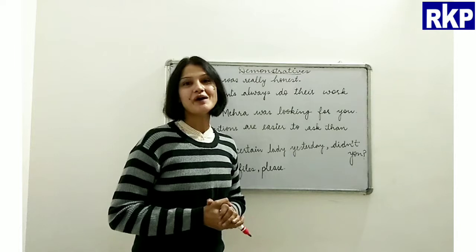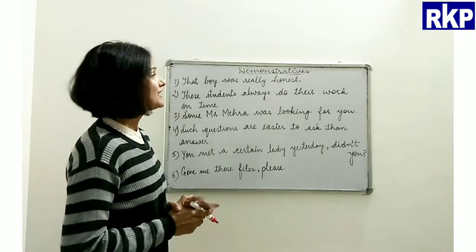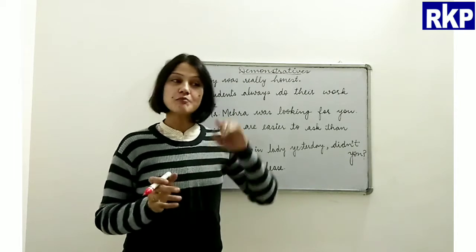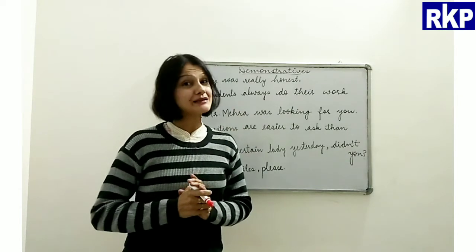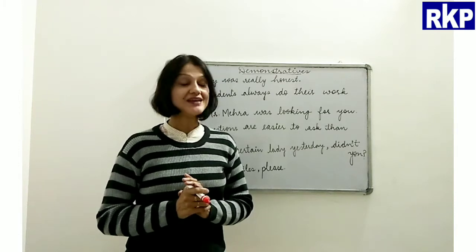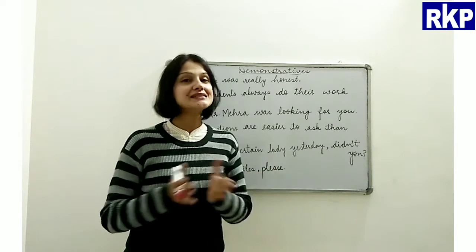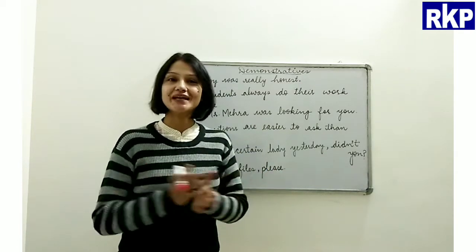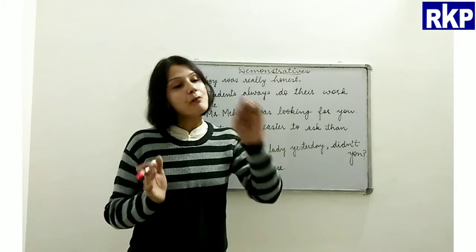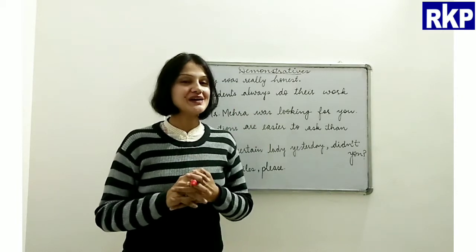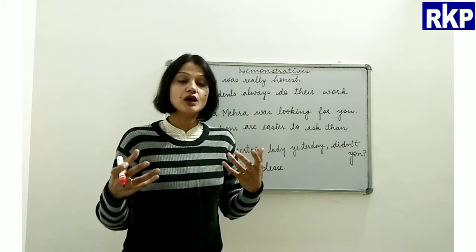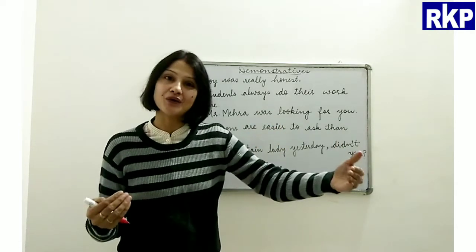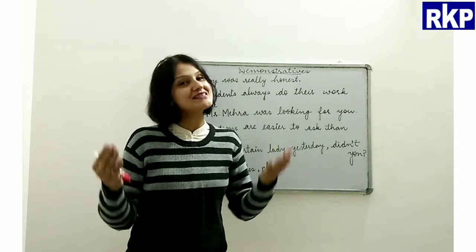So now we'll talk about demonstratives, right? As I have earlier told you, demonstratives always point out a particular noun. Okay, so we all know that determiners tell us something about the nouns, right? So demonstratives point out a particular noun. When somebody wants to show exactly what I am talking about, we use demonstratives.